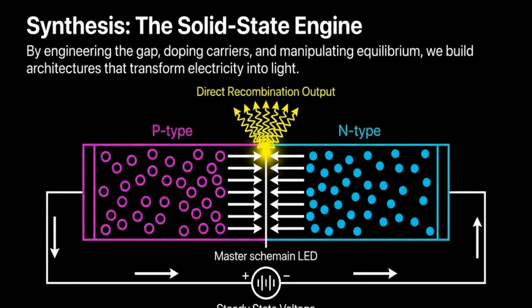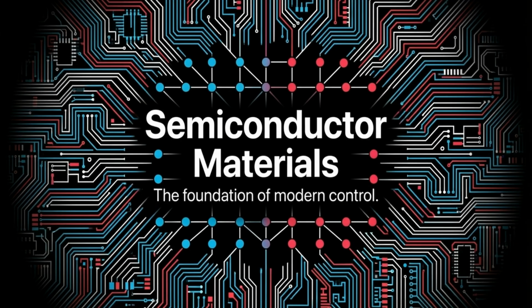The solid-state engine is synthesized by engineering the gap, doping carriers, and manipulating equilibrium. This allows us to build architectures, like the LED, that transform electricity into light. Semiconductor materials form the foundation of modern control, enabling the complex solid-state devices that power our world.